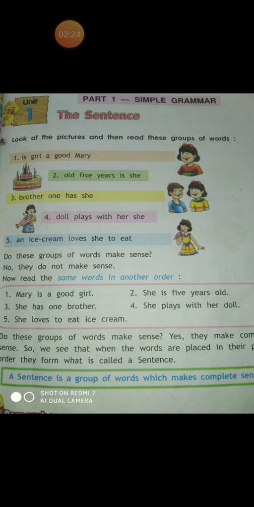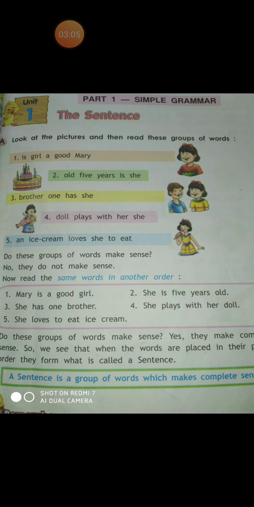No. But if I tell the same thing in a slightly different way, as in two oranges are lying in the kitchen, then you will understand what I am trying to say, and it will also make a complete sense. So when the words are arranged in such a way that it makes a complete sense, then it is called a sentence.